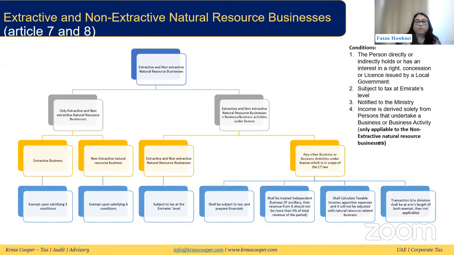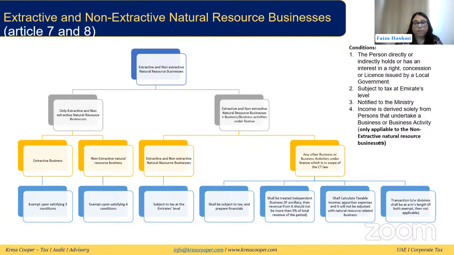Now, if they are doing a mixed business, extractive and non-extractive natural resource business and other business activity under the license, then the extractive and non-extractive natural resource business will only be subject to tax at Emirate level, and corporate tax will not be applicable to it. Like we just said, they will be exempt from corporate tax. But any other business activity that they are doing under the license will be in the scope of corporate tax, and they will be subject to tax in the UAE.